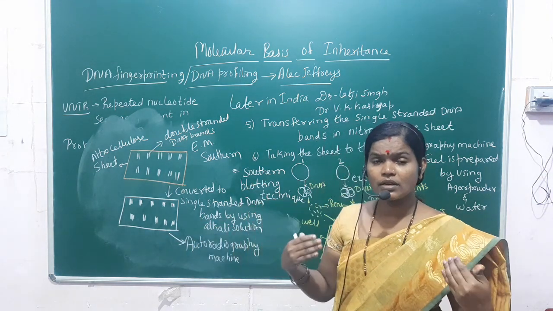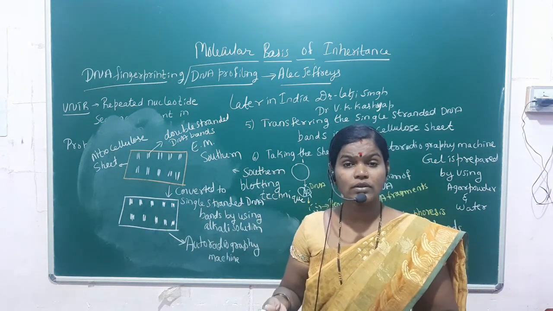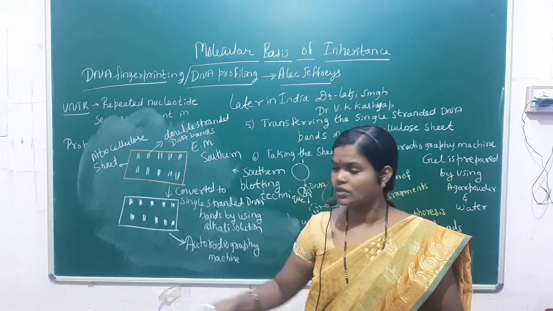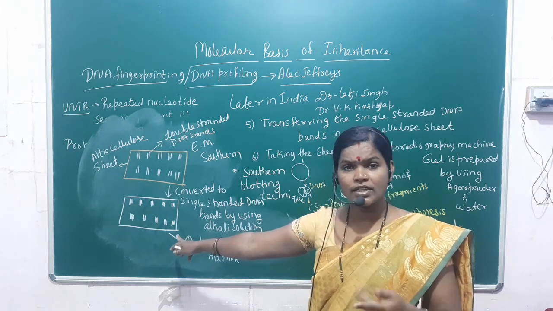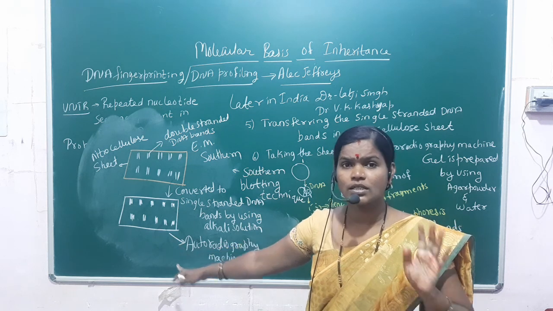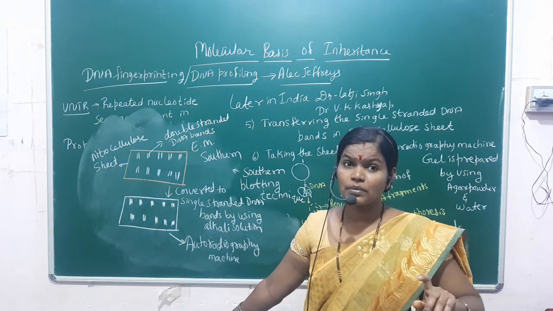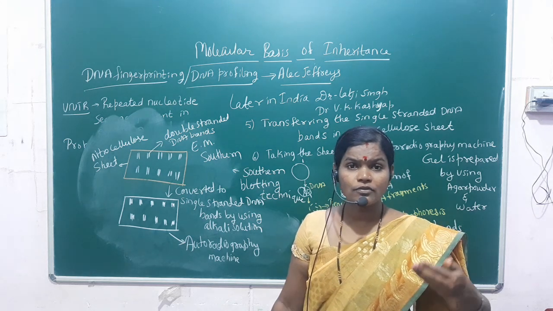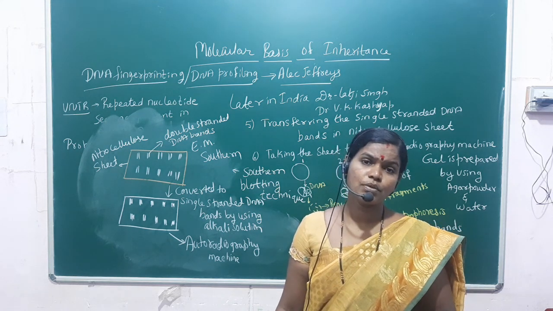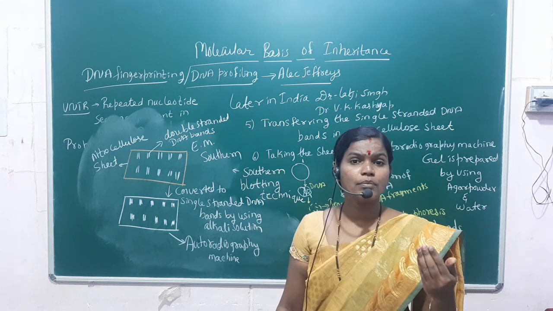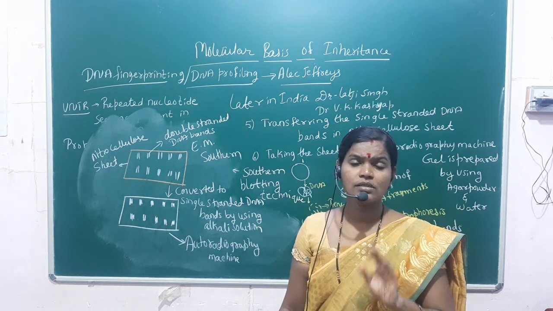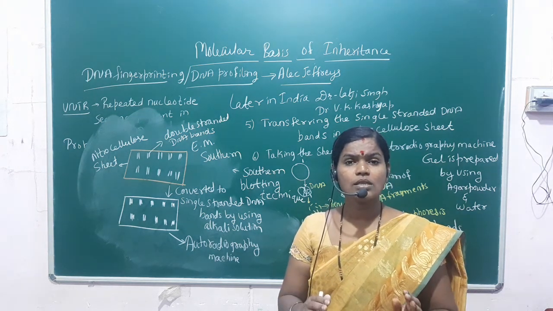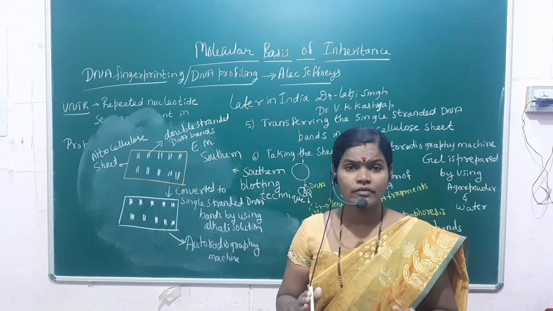The crime investigation departments have proved scientifically that he is the person who has done the murder, but the person who has done the murder is not going to agree, is it not? So further investigation is done by these people, and finally they will prove that the main person is the criminal. Okay, so this is the concept of DNA fingerprinting.